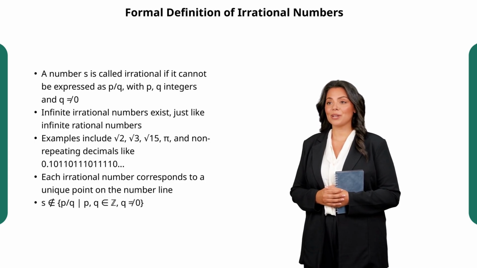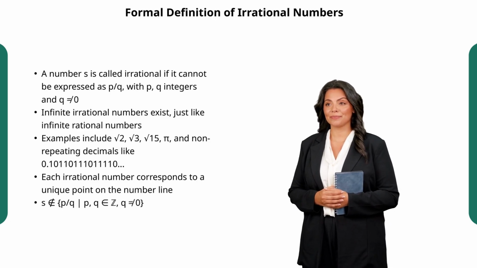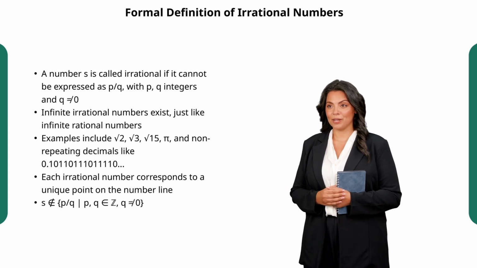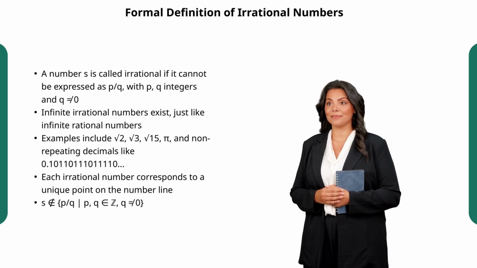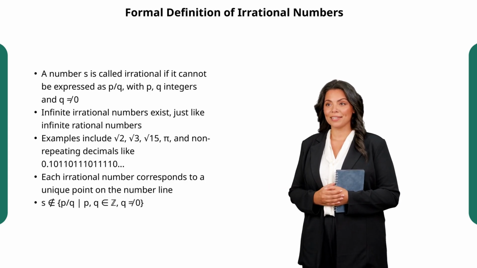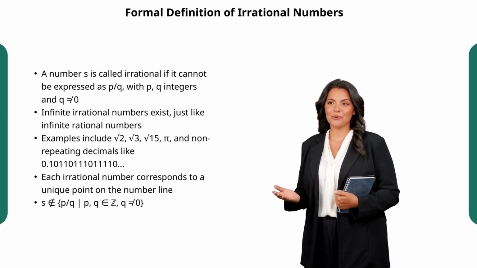Also, consider a number like 0.101010111101110, which goes on without repeating. That is an irrational decimal. It's very important to understand that every irrational number corresponds exactly to a unique point on the number line. So these numbers are very real and very visual, even if they cannot be written neatly as fractions.